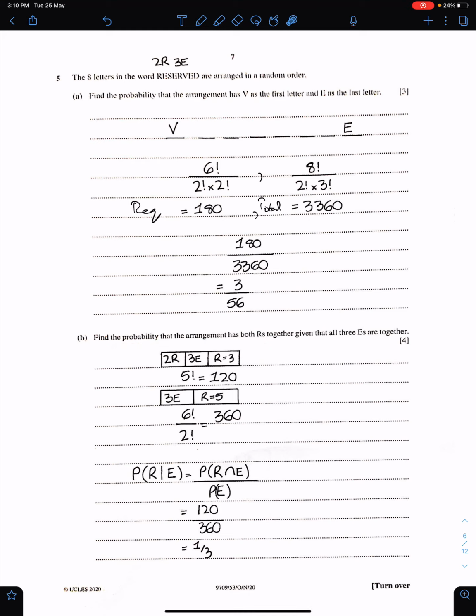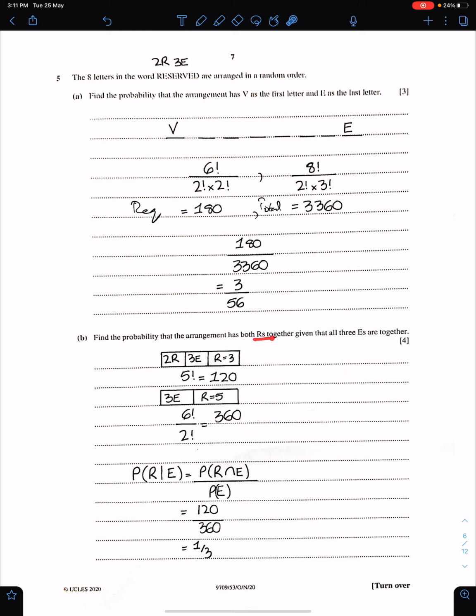This question is of conditional probability and is a very important question especially. So given this information must be in the denominator. So all three E's are together. The answer is 360. See, all three E's are together. The leftover letters are 5 with 2 R's. So 6 factorial upon 2 factorial will give you the answer of this. All three E's are together. This must be in the denominator.